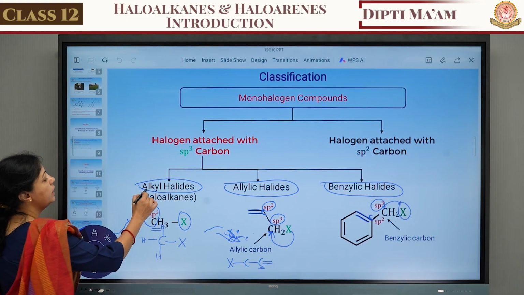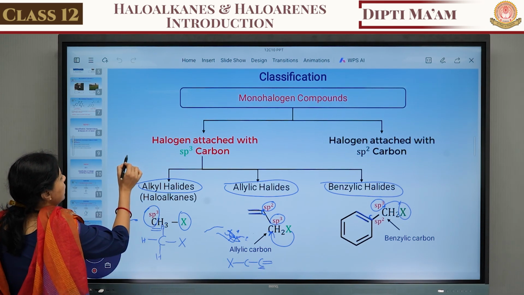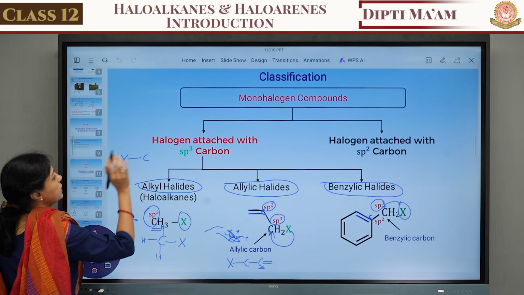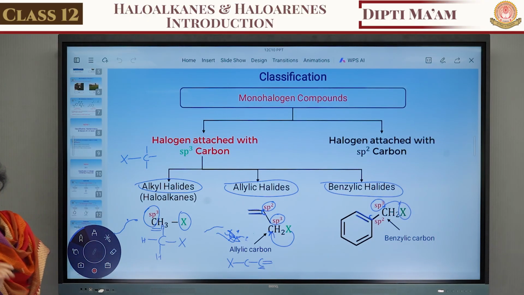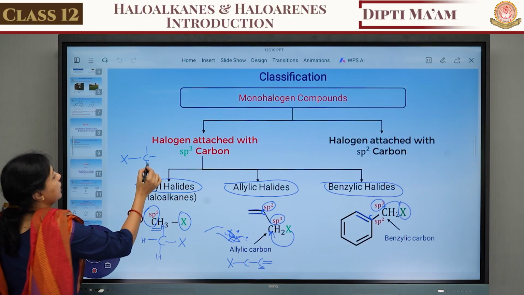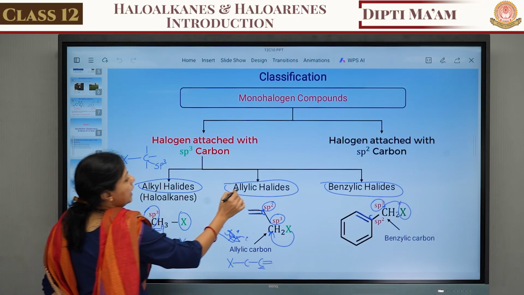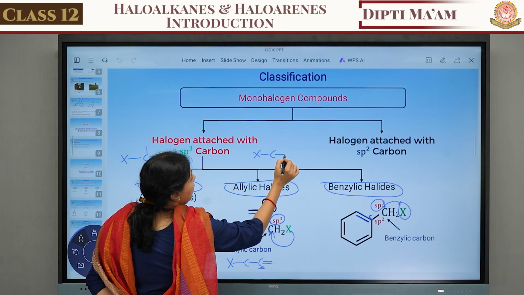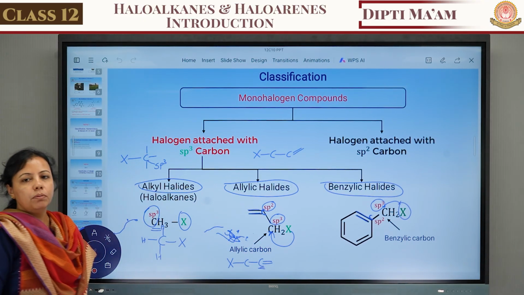I again repeat: alkyl halide, that is known as haloalkane. The simple halogenated compound is joined with a carbon, and this carbon is attached with single bonds, so it is known as the sp3 carbon. Second, allylic halide: the carbon adjacent to the halogenated carbon is compulsorily combined with a double bond.